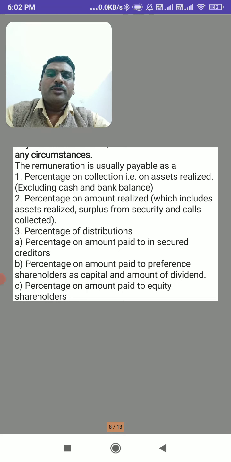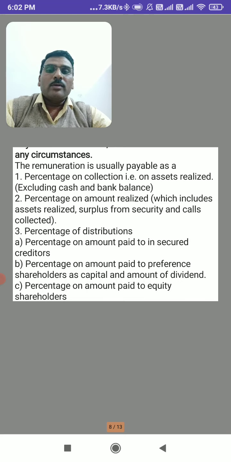Percentage of distributions. So, what is distributed? The surplus which is distributed among the members or the shareholders. On such distributed amount, some percentage is calculated as commission to the liquidator. Percentage on amount paid to secured creditors. Here, some percentage is calculated on the payment of secured creditors, and it is considered as commission to the liquidator.